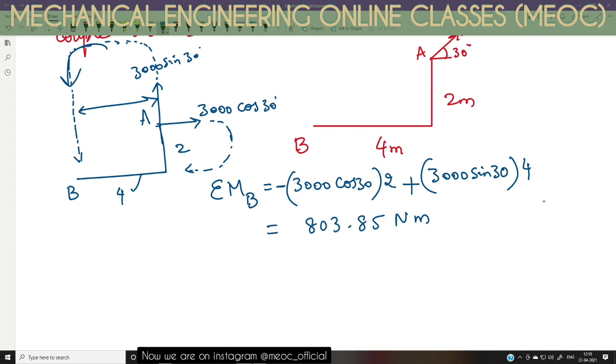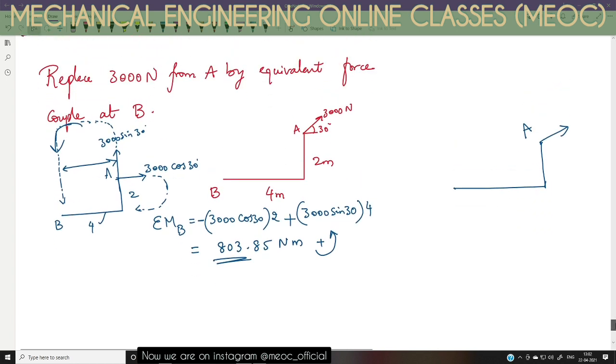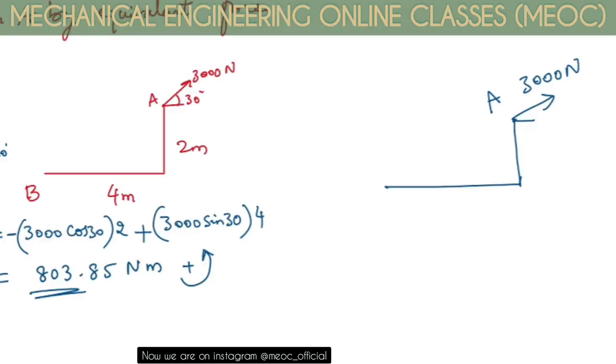Because it has come out to be positive, it means that the couple, or the sum of moments, is in anti-clockwise direction. So we have to replace the force system into a force couple system. I'm writing the 3000 Newton force that is given as it is.